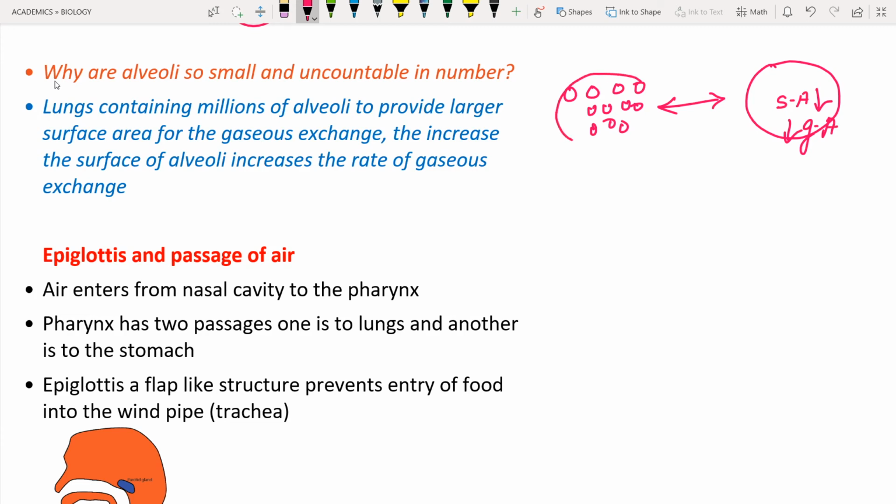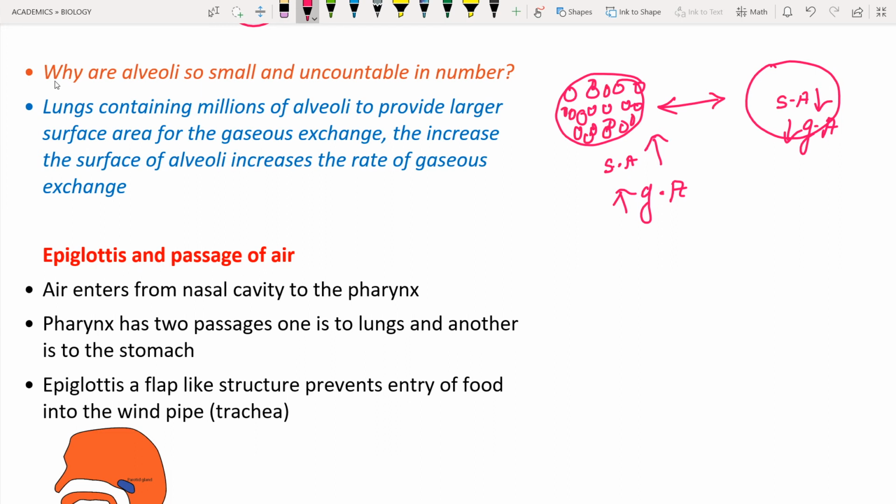So in this case, what will happen? There is a much higher surface area, and if the surface area is much higher, there is an increased rate of gas absorption. Okay, so this is the main difference. This is the only reason nature introduced the alveoli in the lungs.